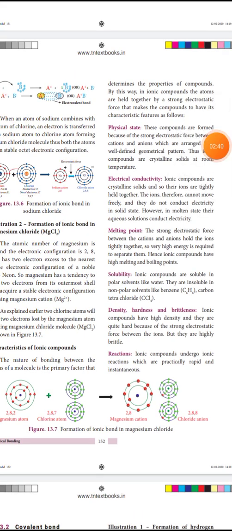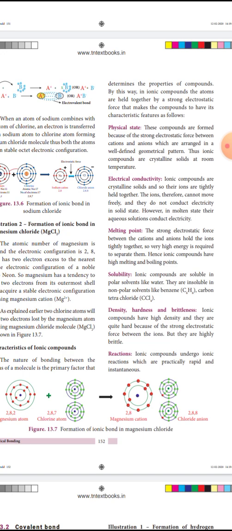The next property is electrical conductivity. To conduct electricity, we need freely moving ions. Ionic compounds are crystalline solids, so their ions are tightly held together.